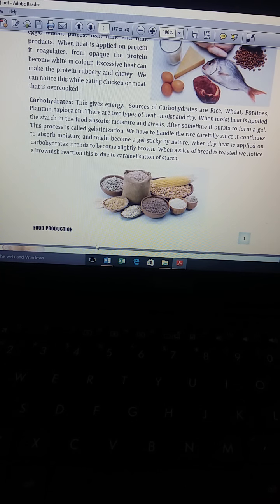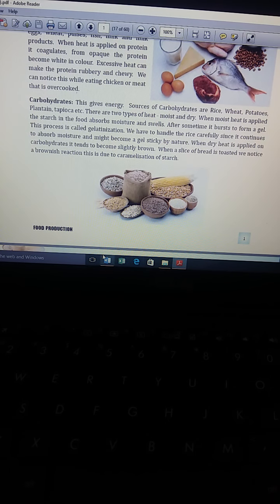Now next is carbohydrates. This gives energy. Sources of carbohydrates, meaning from where we get carbohydrates: we get carbohydrates from rice, wheat, potatoes, plantain, tapioca, etc. There are two types of heat: moist heat and dry heat. When moist heat is applied, the starch in the food absorbs moisture and swells. After some time, it bursts to form a gel. This process is known as gelatinization.